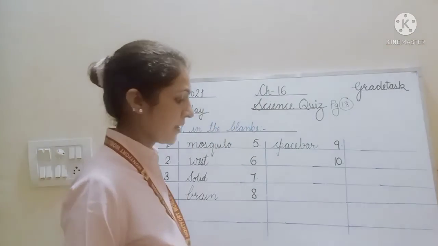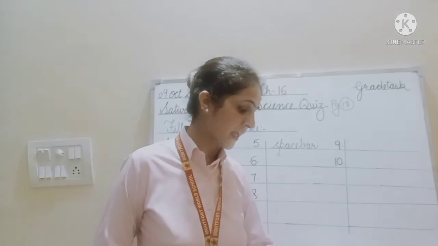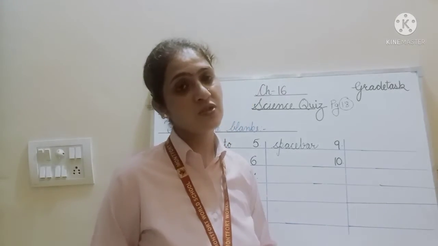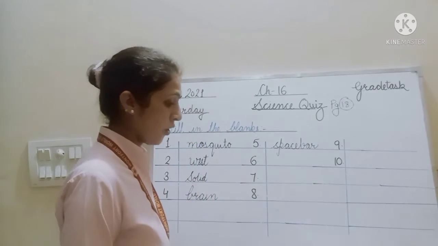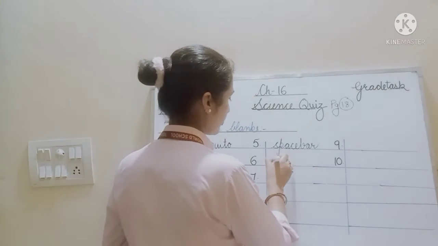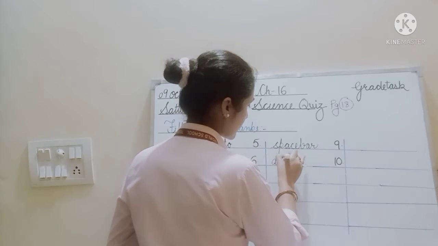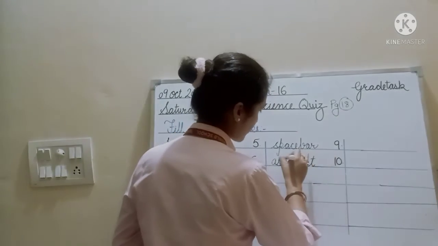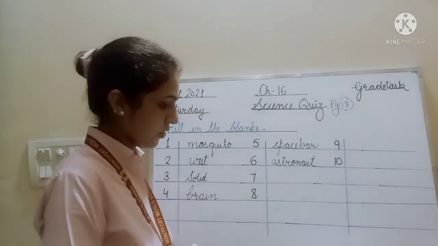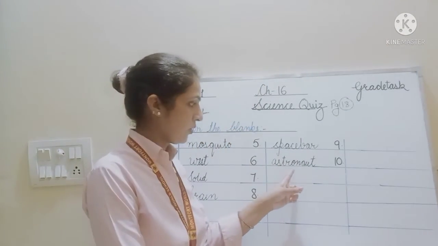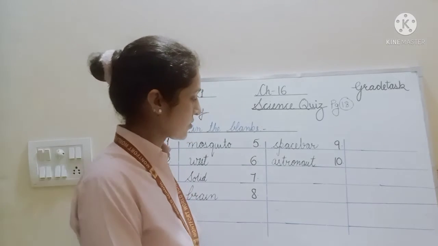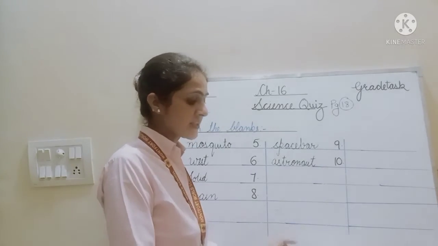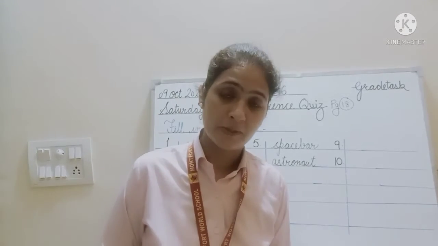Next, a person who travels into space is called an astronaut. So for astronaut, you also have to learn the spelling. A-S-T-R-O-N-A-U-T. Astronaut. Okay, clear?